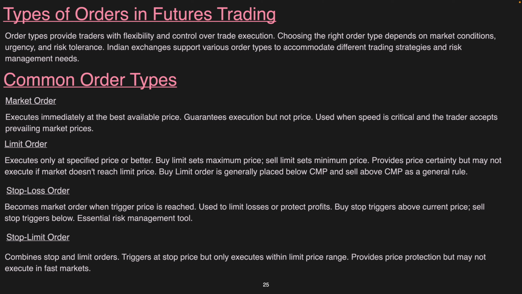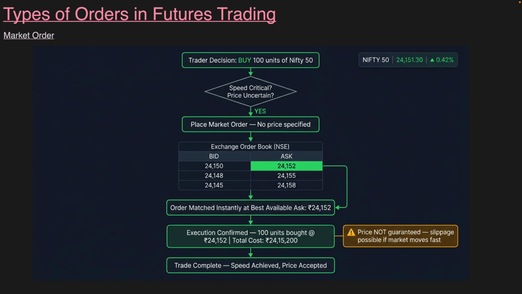A limit order executes only at a specified price or a better price which is available, whereas a stop loss order becomes a market order as soon as it hits a particular trigger price. A stop loss limit order is nothing but a combination of a limit order and a stop loss order. We will see how these things work.